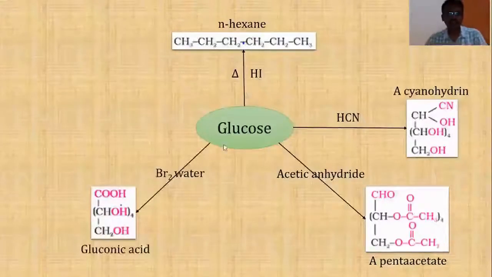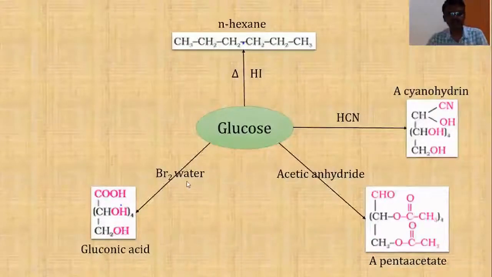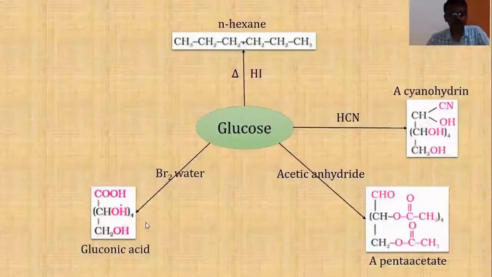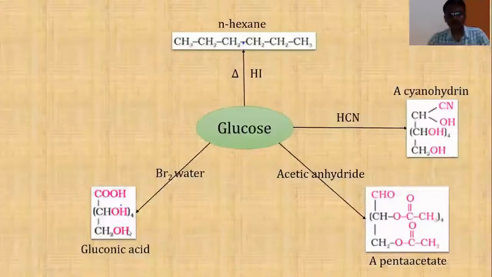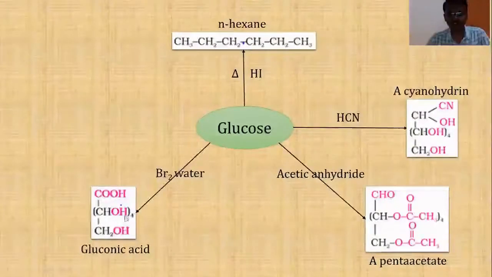Glucose, when it reacts with bromine water, gives gluconic acid. Right? So now this gluconic acid obtained should be from an aldehyde.